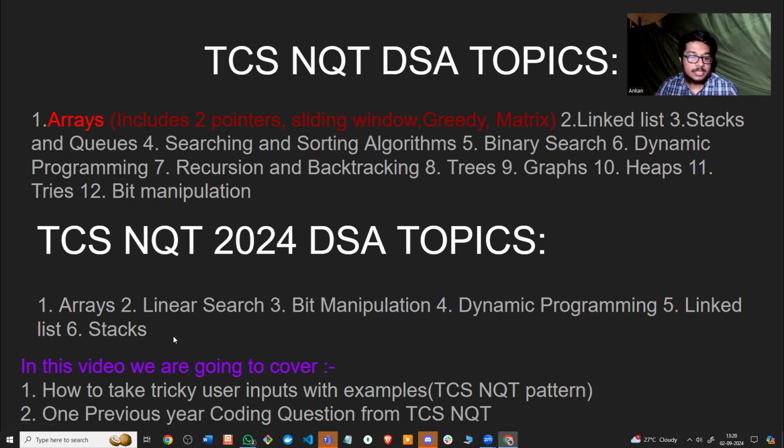So in this video, we are actually going to cover two different things. In some previous years, when I had a talk with a lot of candidates, many of them had actually faced the same issue, that the user inputs of the coding questions in the NQT examination were very tricky, right? So a lot of them actually had problems while taking inputs. So I'm going to solve that in today's video. First, we are going to take some very tricky user inputs, and I'm going to help you on how you can take these inputs very, very easily and very, very conveniently. And then we are also going to cover one previous year coding question from TCS NQT. All right.